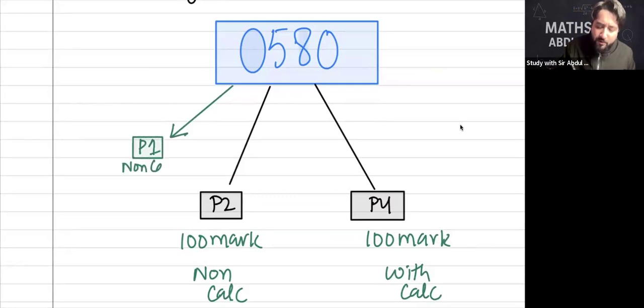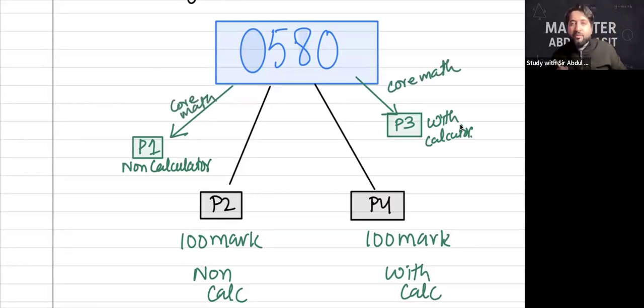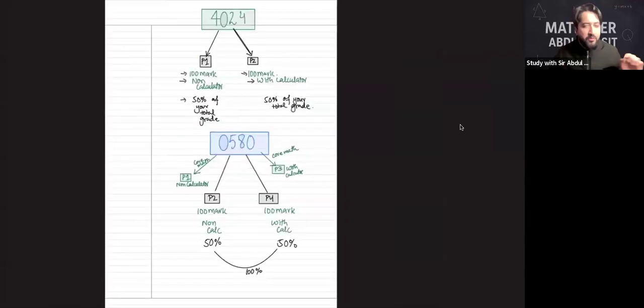आपको मैं अलग बुक भेजूंगा, ठीक है, आपने उससे प्रिपरेशन शुरू करनी है। And P2 पेपर 3 this is with calculator, ठीक है, with calculator. And this is for core maths students. Understood everybody? And paper 2 and paper 4 is for the extended math students. Understood everybody or not? Any questions so far?